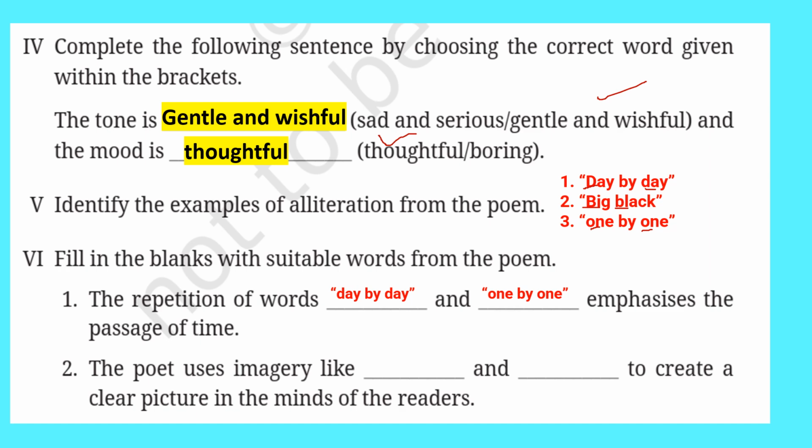The poet uses imagery, like what he is imagining: little clouds setting the white bulging sail. He was imagining that the little clouds sent by one of his playmates are racing with the boats. And midnight stars, to create a clear picture in the minds of the readers. So this was the imagery which the poet was using here, to create a clear picture in the minds of the readers. He is creating imagination.